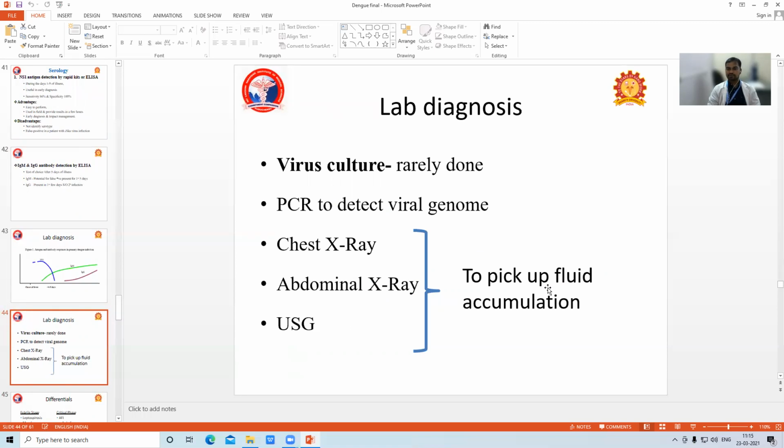Among other lab diagnosis, virus culture is rarely done here. PCR is used to detect the viral genome. Other investigations: chest X-ray to rule out fluid in the lung, abdomen X-ray to pick up fluid accumulation, and ultrasound to pick up ascites.